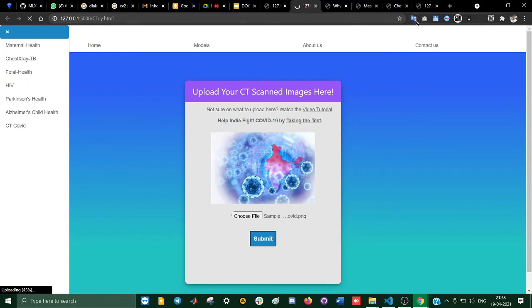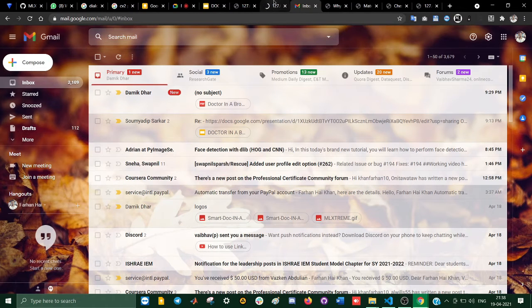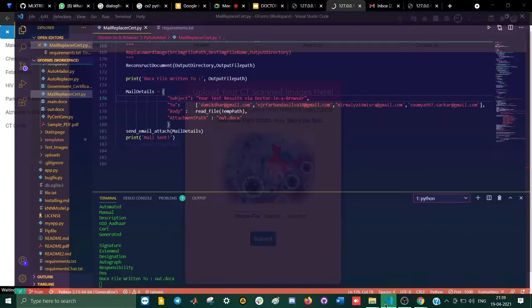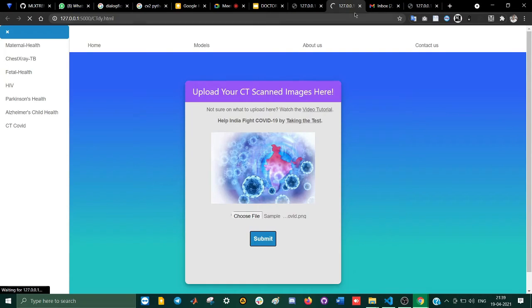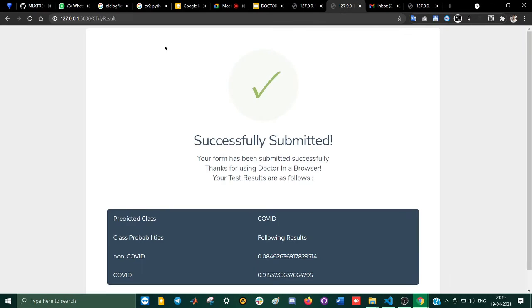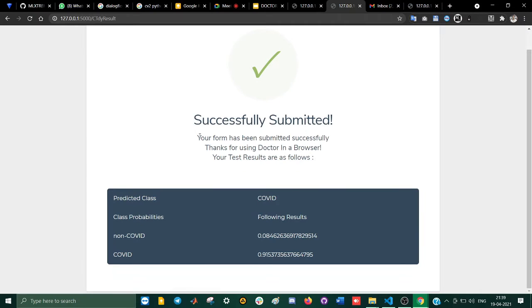Now we will see that an email also comes. I'll open my mail quickly here so that you can observe. Now it is probably emailing, and now the file is loaded. It says that I'm COVID infected, as correctly predicted from the sample input that I've given it. It predicts COVID with high accuracy and high confidence.